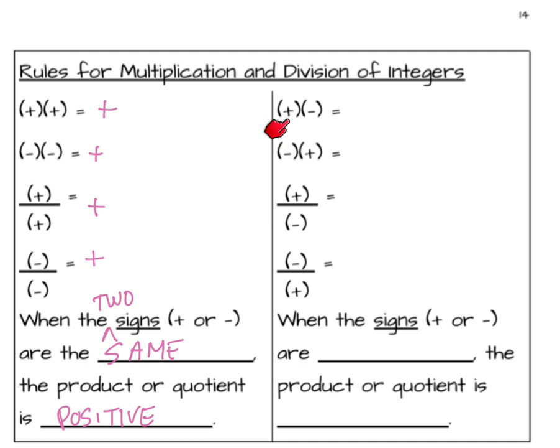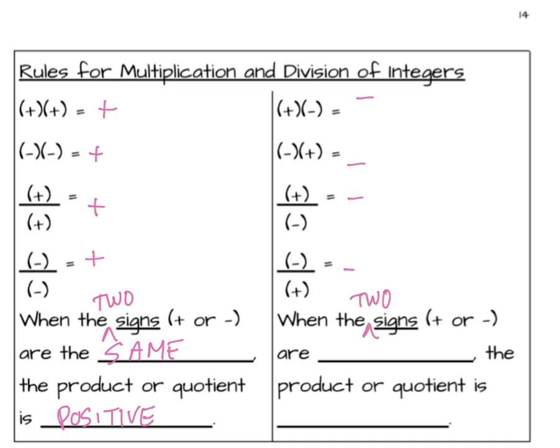Now, we also reviewed that a positive times a negative is negative, and we saw that on the previous one. We had 4 times negative 3, and that gave us 12 negatives. And I can just change the order of that. Negative 3 times positive 4 is also going to be a negative. And it works the same for division. We just saw that a negative divided by a positive is negative, but so is a positive divided by a negative. So again, the rules for multiplication and division are the same.